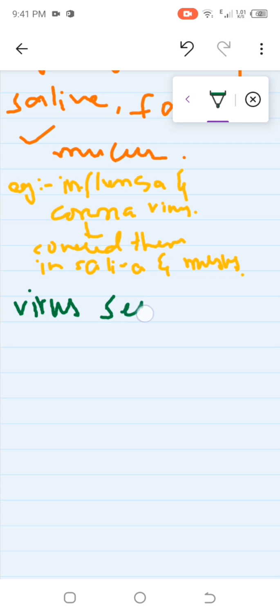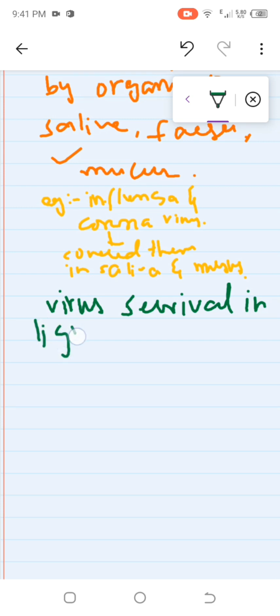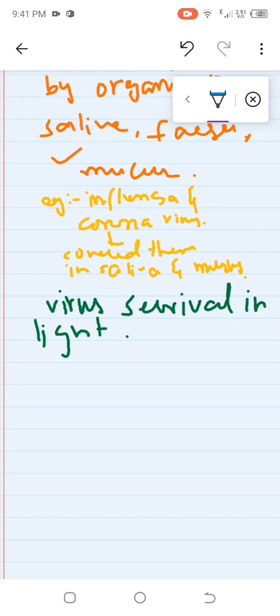Virus survival and light. So now let's discuss how viruses survive in light. We have one term, which is plankton.